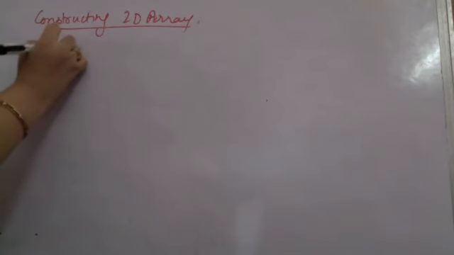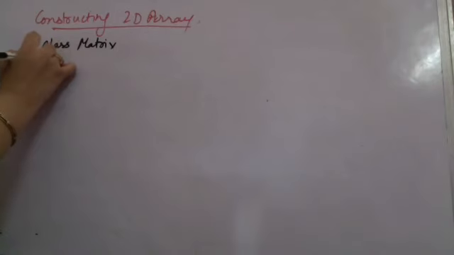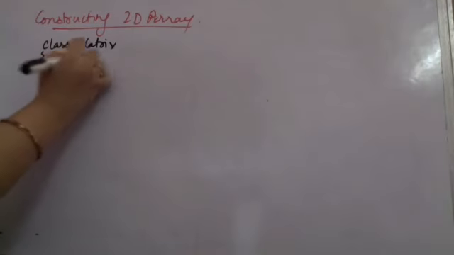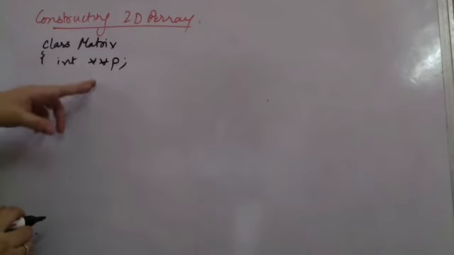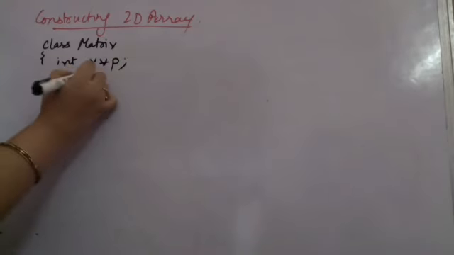So if I am going to construct a two-dimensional array dynamically using the constructor in the class, let me take a class, say matrix. I am creating a 2D array, a matrix. Within the class, I must be having a 2D array. So to create a 2D array, I am having a pointer to a pointer. This is a pointer to the matrix, understand? And I am having the dimension, say m cross n, for the matrix.